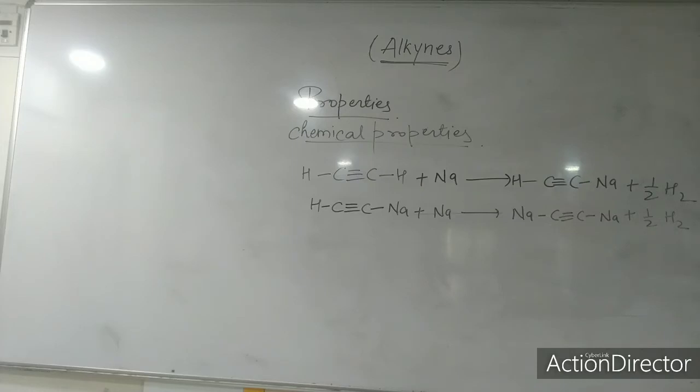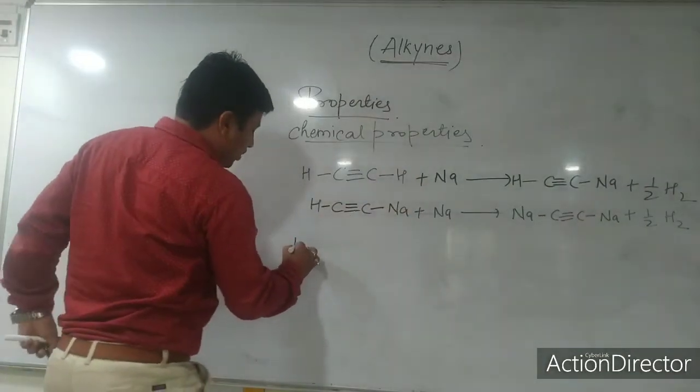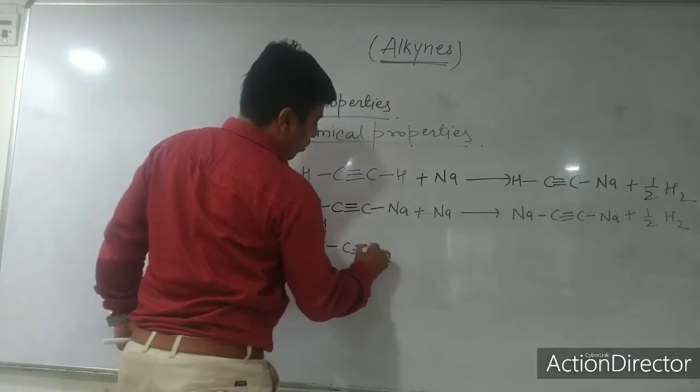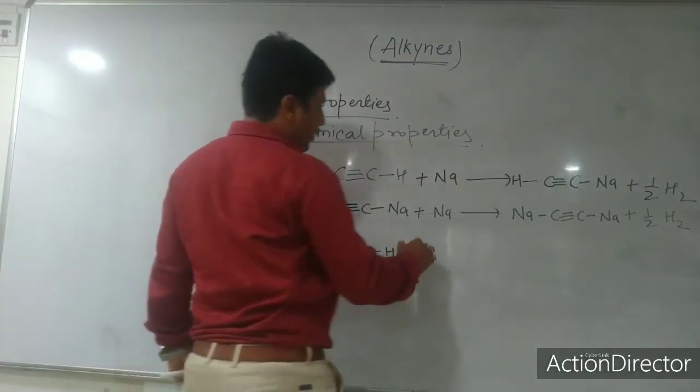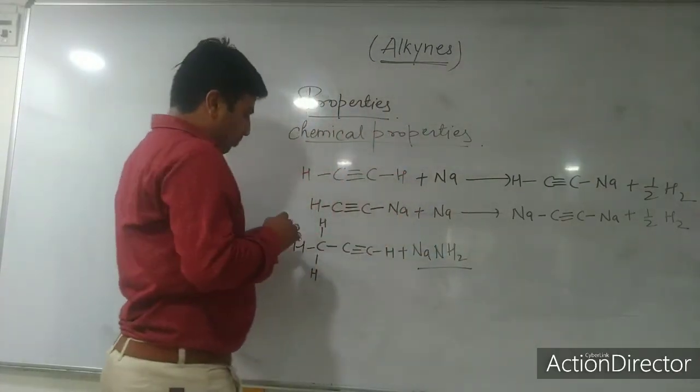Now how will this disodium ethanide be obtained? When you do the reaction with sodium or sodamide. Have you heard the word sodamide? Sodamide means, suppose here I have taken propyne. If I do the same reaction, propyne is treated with sodamide, NaNH2. This is called sodamide. So what will happen?